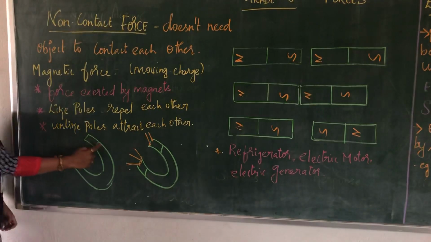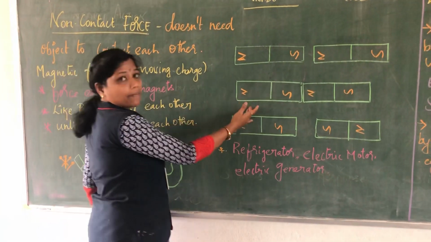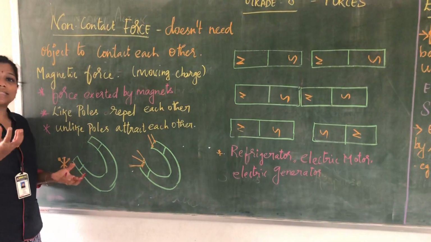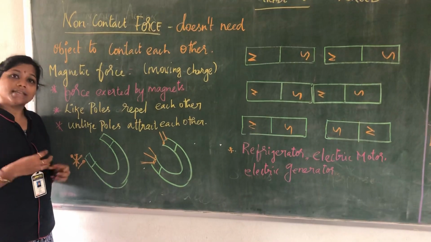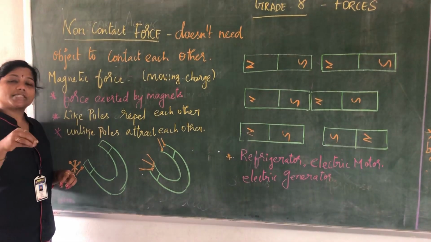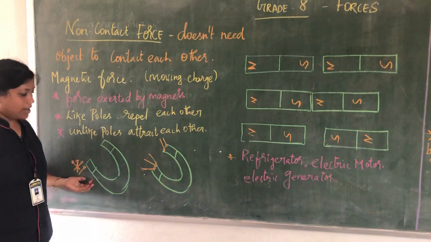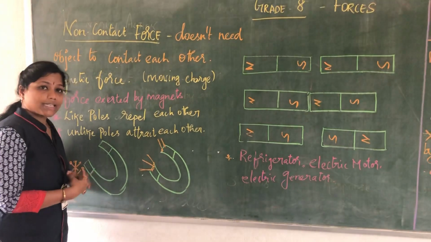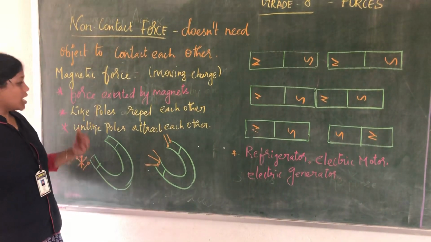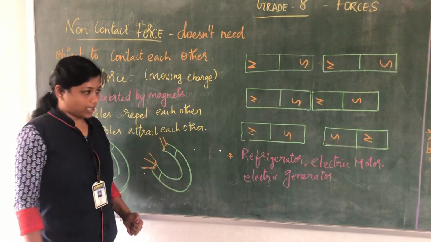Another example: I have taken a U-shaped magnet. We have many types of magnets, right? Here we took the bar magnet and here the U-shaped magnet. Magnets have the property to attract magnetic substances as well as objects that have a magnetic field in them. I have taken some nails as an example, where because of the magnetic force these nails are attracted towards the magnet. Clear with this? So like poles repel each other, unlike poles attract each other.